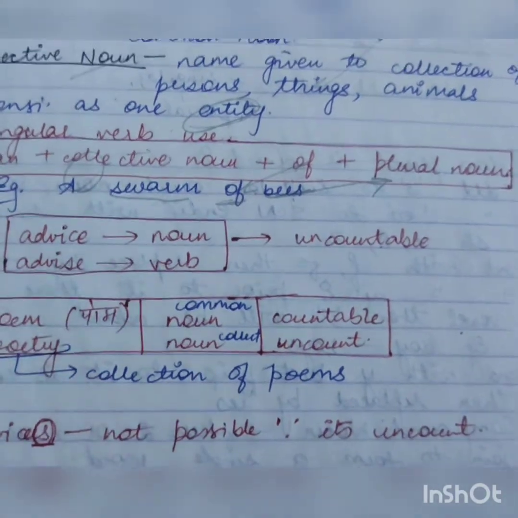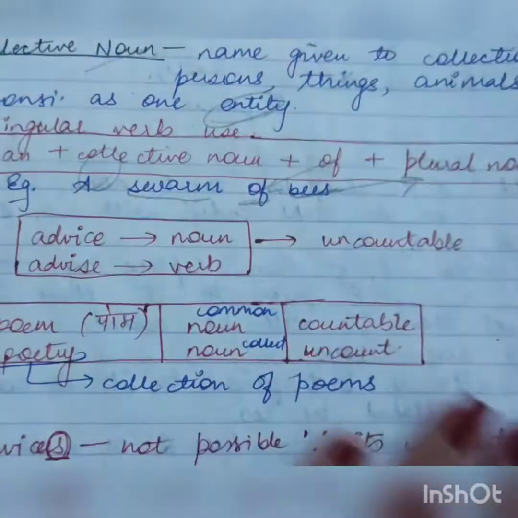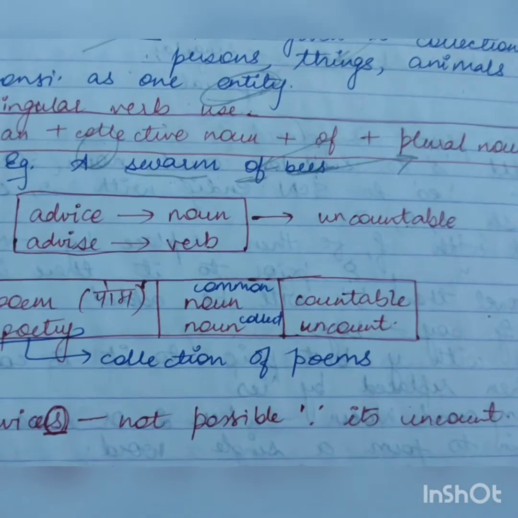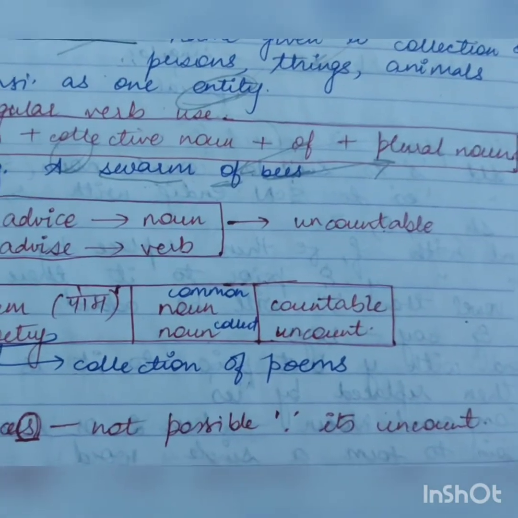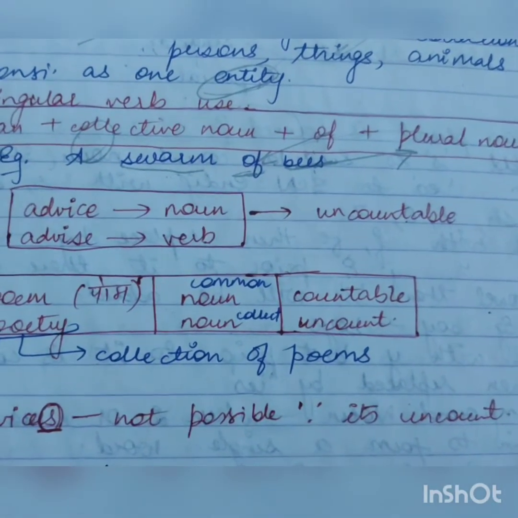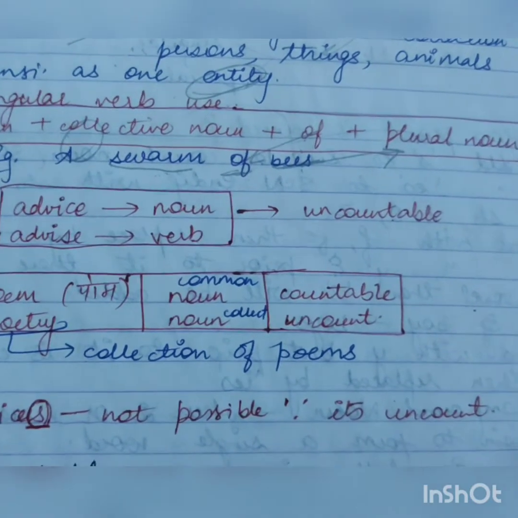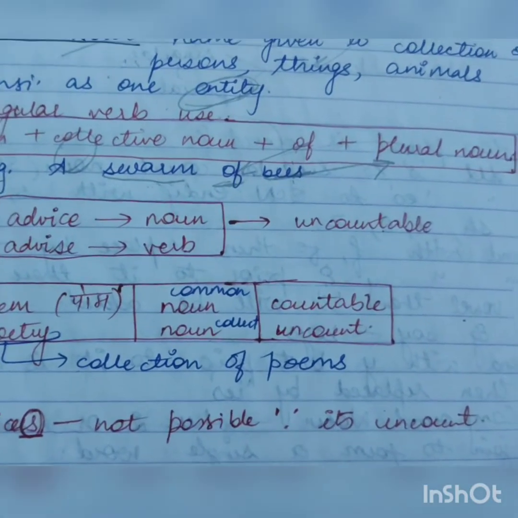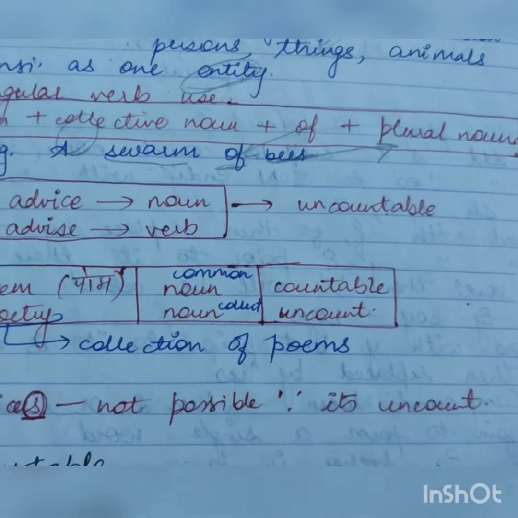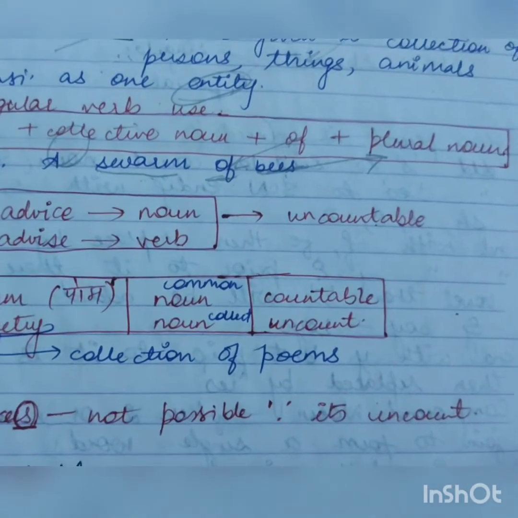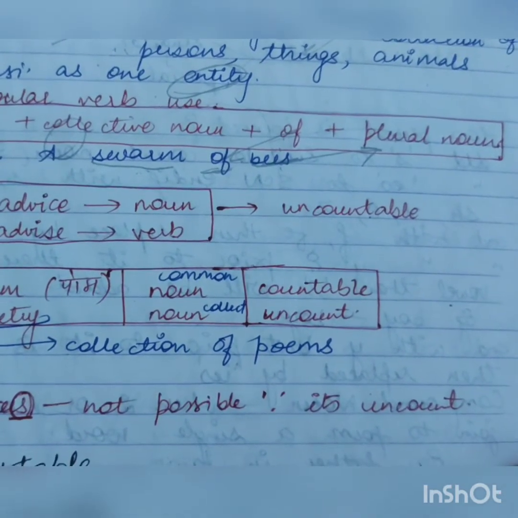As I told you, whenever you name anything, that naming word becomes a noun. So if you are naming a group of poems, that means that is also a naming word, and all naming words are nouns. So poetry, which is the naming word for a collection of poems, is a noun.